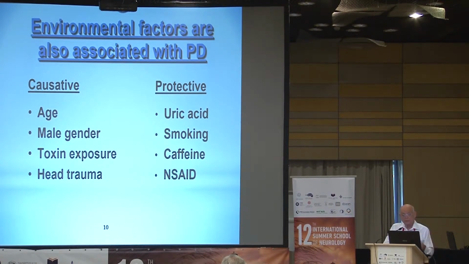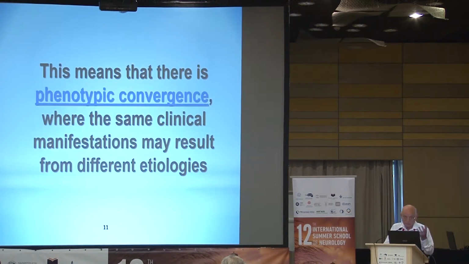So given all this, that there are so many factors, some genetic contributions of small amount, and some environmental factors of small amount, which all lead to a common phenotype, which we call Parkinson's disease, we must accept that this is due to what we call phenotypic convergence. So there is the same phenotype which results from different causes.